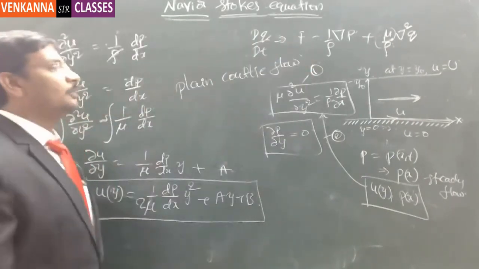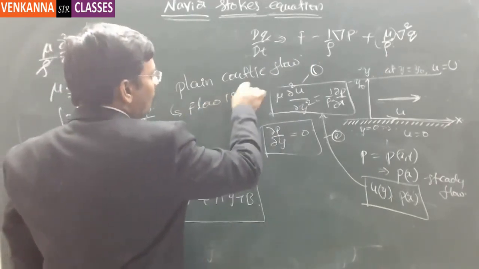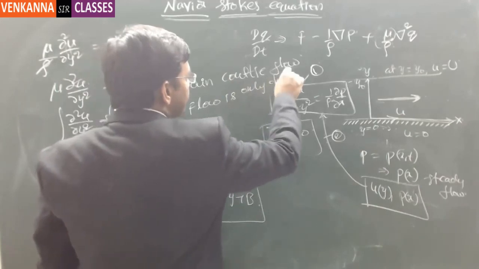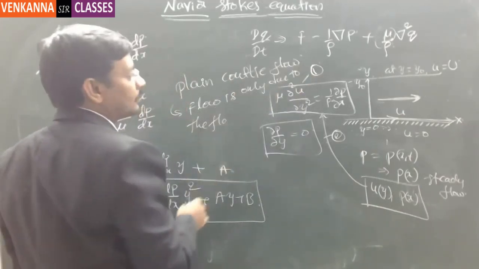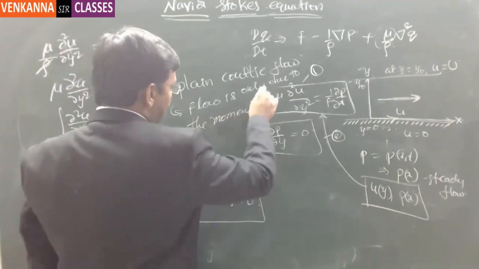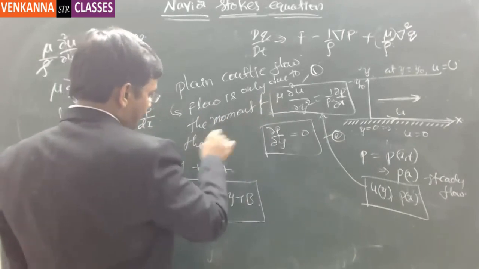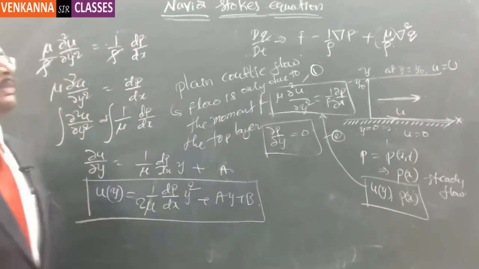So plain Couette flow means the flow is only due to the movement of the top layer.